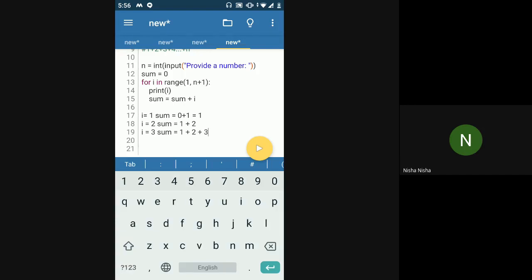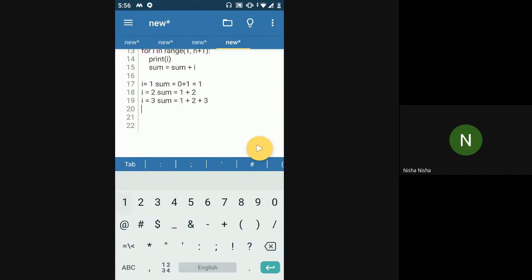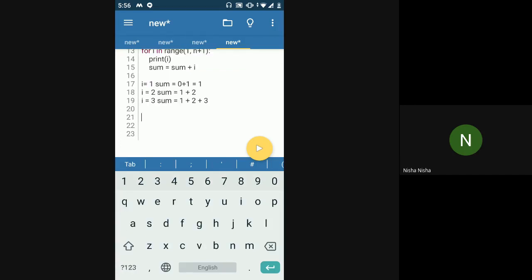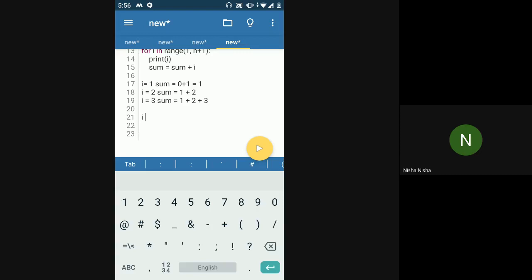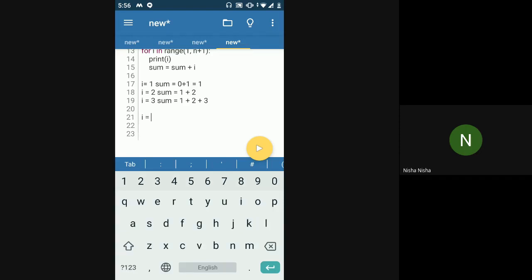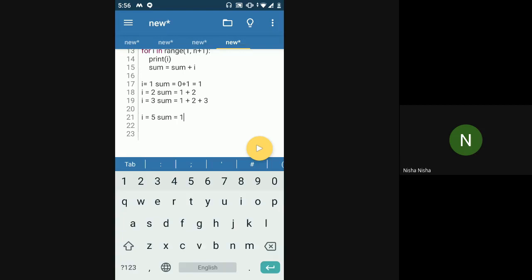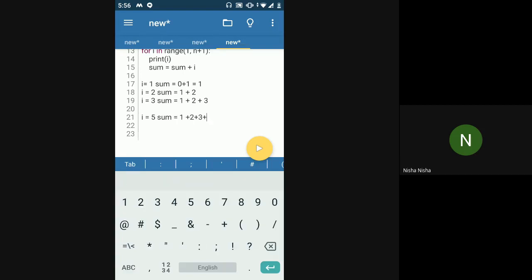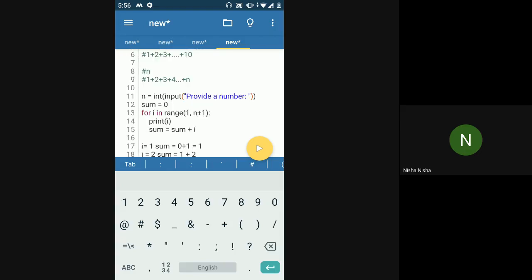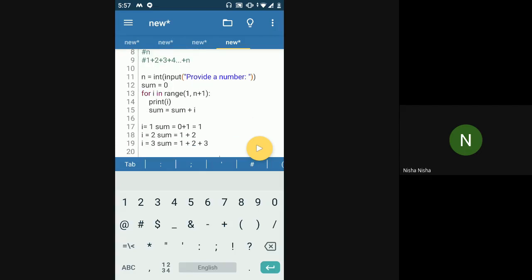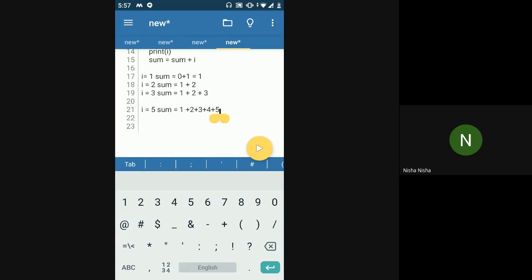Similarly, this will keep going on till n. So if n is equal to 5, in my last iteration, i would be 5, and sum would be 1 plus 2 plus 3 plus 4 plus the current i. This is what I wanted to do. This was supposed to be my output. So this is what my output is at the moment. Clear?